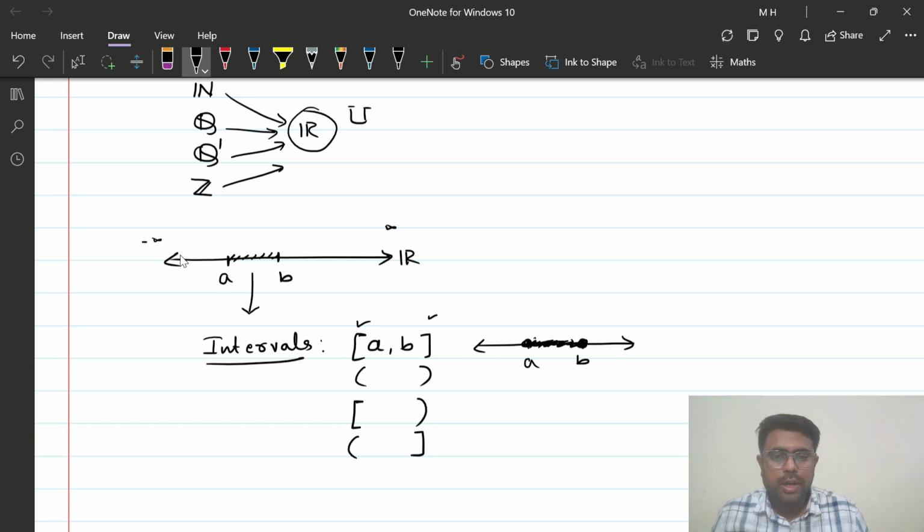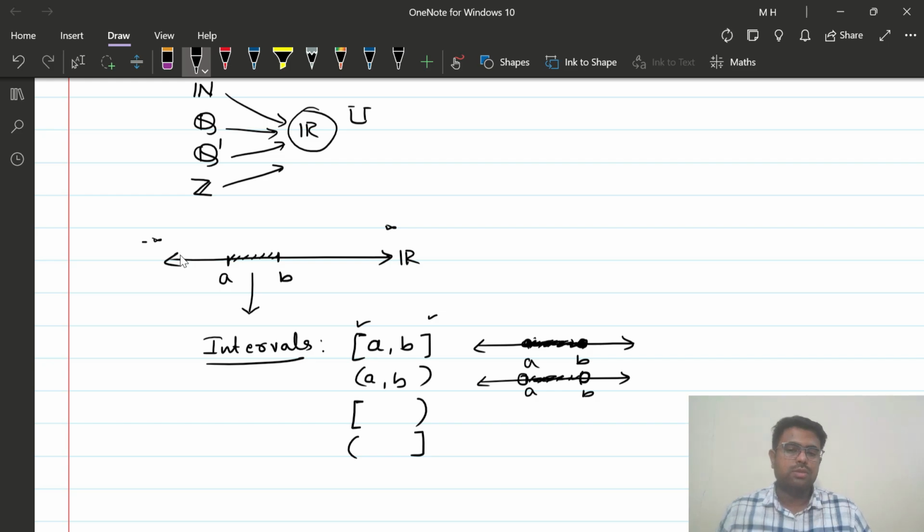But when I say the open interval AB, it is going to give you all the real numbers between A and B, no doubt. All the real numbers between A and B, definitely, but it will exclude A and it will exclude B. So that's why I have created a hole there. A is not included, B is also not included.